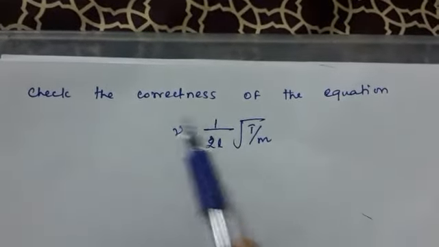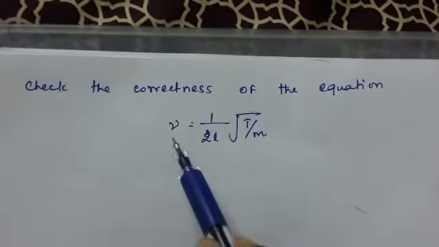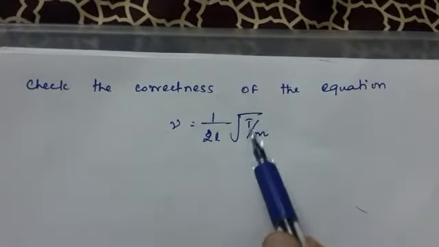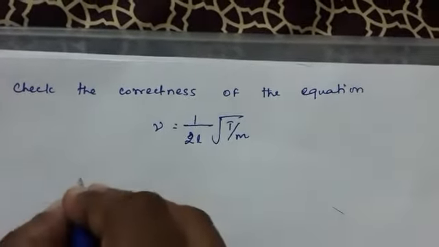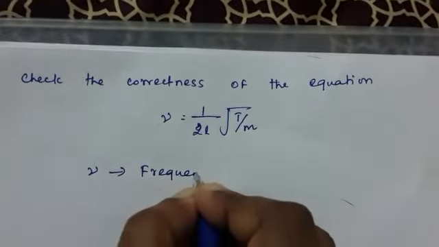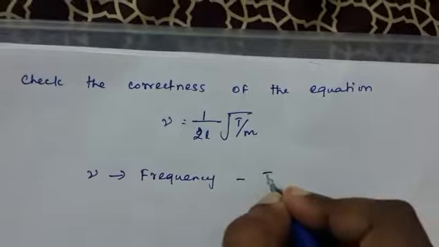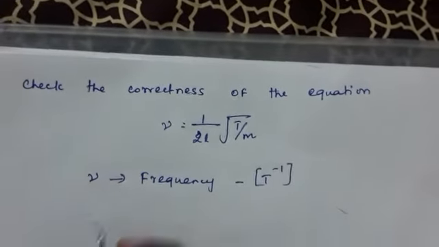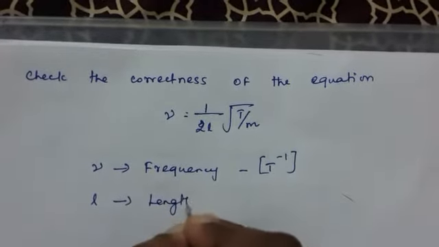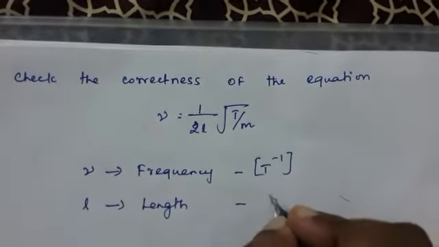Check the correctness of the equation ν = (1/2L)√(T/M). Here ν stands for frequency, so its dimension is T⁻¹. L stands for length, so it is L.